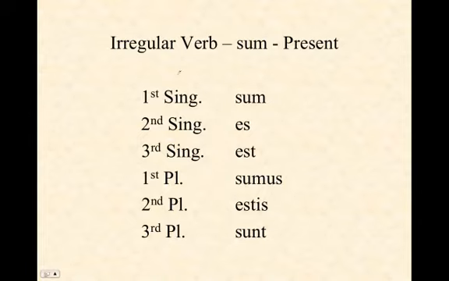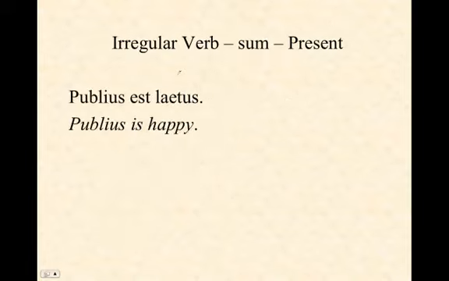Now, you'll have to memorize the forms of the irregular verbs because, by definition, their forms cannot be predicted merely from the principal parts. Here are some examples in practice. Publius est laetus. Publius is happy. In this sentence, the verb to be happens to be appearing in the middle, and it's describing the fact that Publius is a certain emotion, happy.